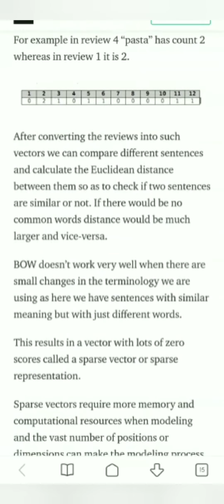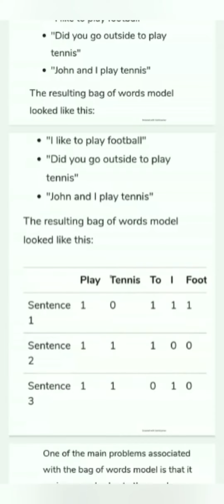Both do not work very well. There are small changes in the terminology we are using, as here we have sentences with similar meaning but with just different words. The problems with bag of words are here. There are 3 examples: I like to play football. Did you go outside to play tennis? John and I play tennis. The resulting bag of words model looked like this.